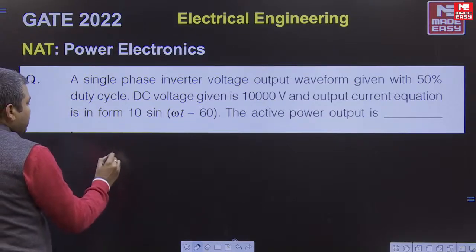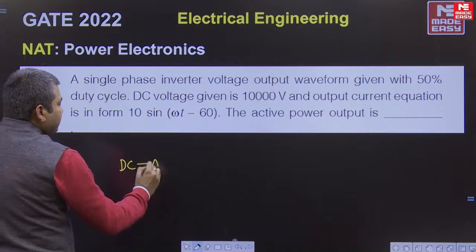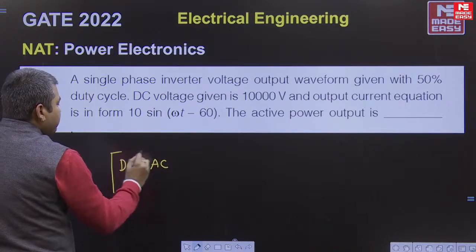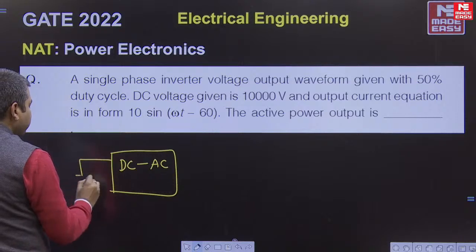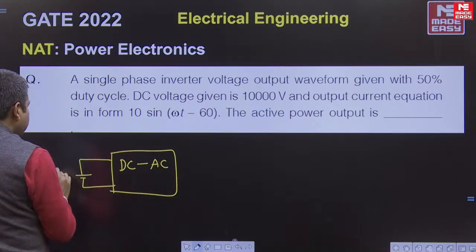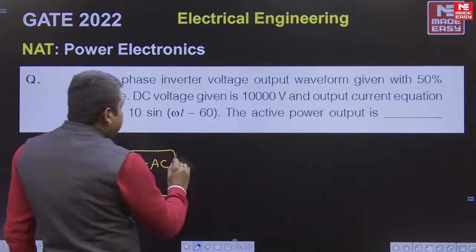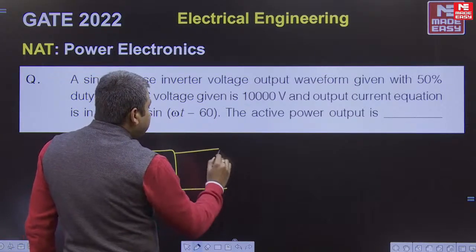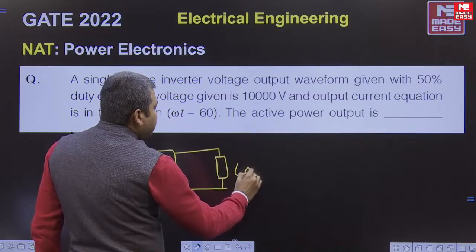So here this is the inverter, DC to AC. The supply voltage is 1000 volts on the DC side, and on the AC side we have the load.